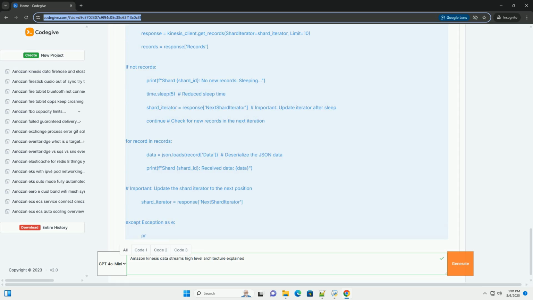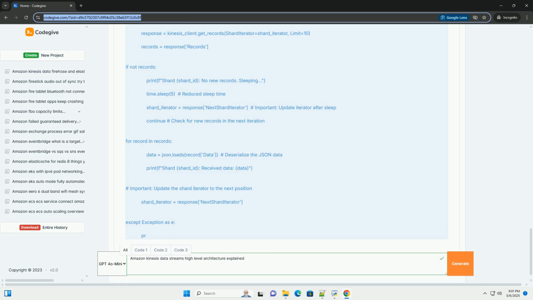2. Kinesis Data Streams Architecture. The architecture of Kinesis Data Streams consists of the following key components. Producers: applications or devices that generate and send data to the Kinesis data stream. Kinesis data stream: a logically grouped sequence of data records that provides ordered data delivery. Shards: the fundamental unit of parallelism in a Kinesis data stream.